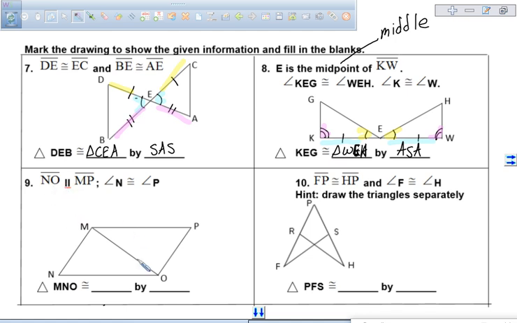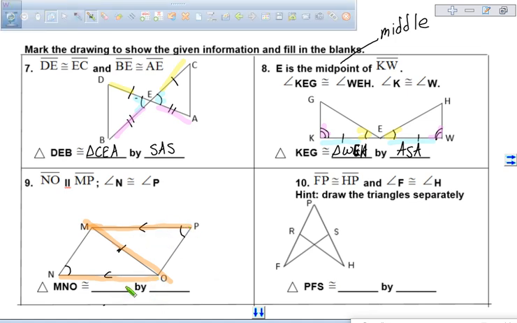On our next one, we know that segment NO is parallel to segment MP, so we can put arrows on them. We know that angle N and angle P are congruent. We know that segment MO is congruent to itself. Now this next one, we only have one set of parallel lines being intersected by our transversal, and our transversal is this line here, and these are our parallel lines.